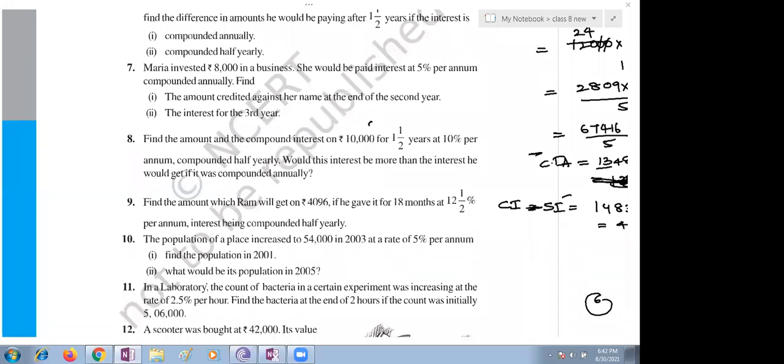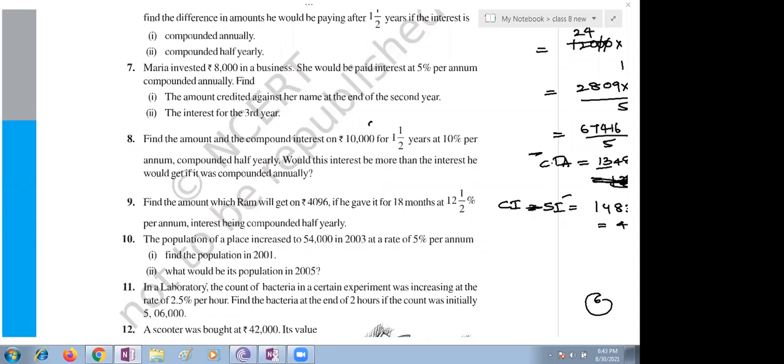Ma'am, may I tell the solution? One minute. 8,000 principal, ma'am. Question number 7: what is the principal amount given? What is rate? What is time? Ma'am, he said 8,000 principal. 5% per annum is rate. Okay, rate 5%. Now please find out the amount. Who will give it?